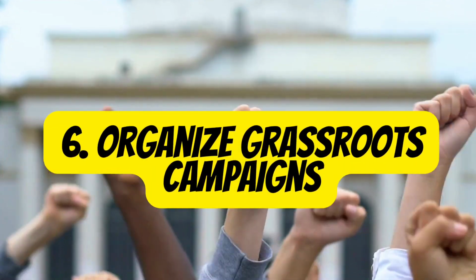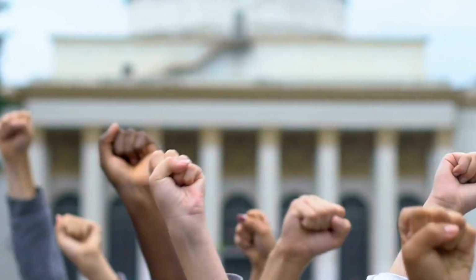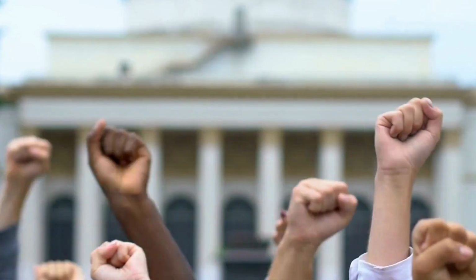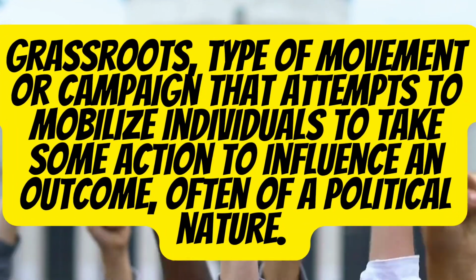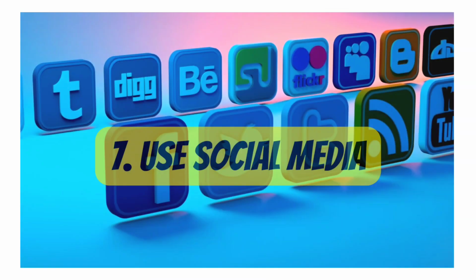6. Organize grassroots campaigns. Citizens can organize grassroots campaigns to bring attention to specific issues and hold politicians accountable for their actions. This can include organizing protest rallies or other forms of public activism.